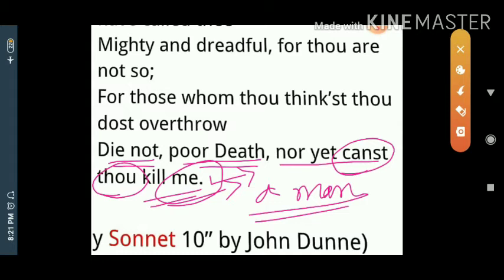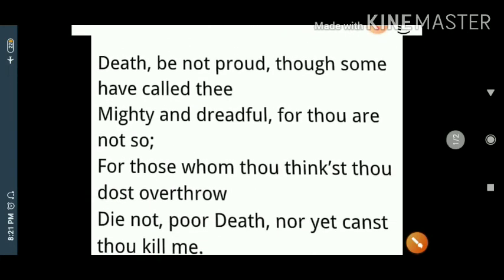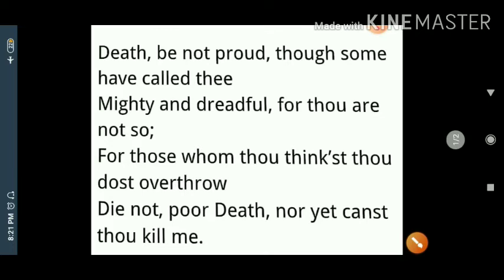This is the poem written by John Donne. This is a small poem, but the entire poem is the best example for apostrophe. The entire poem is a direct address to death. In this way, many other examples you will get from your own text, and with that you would be able to identify apostrophe.